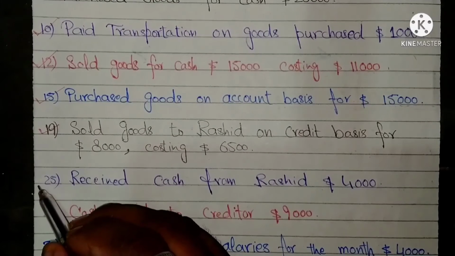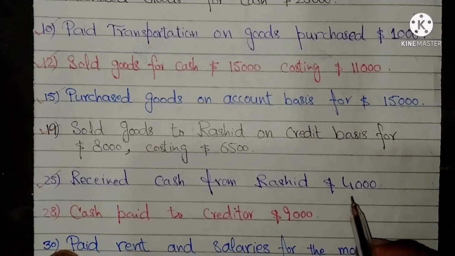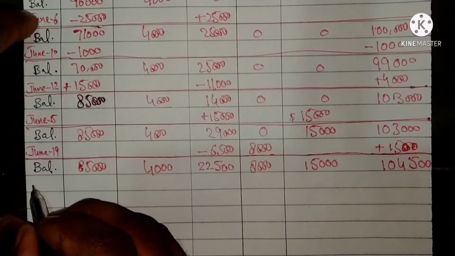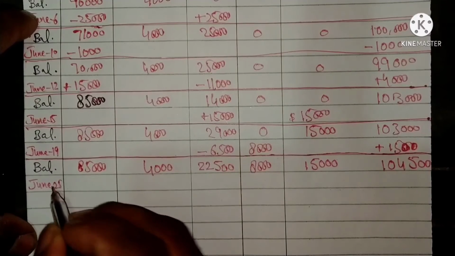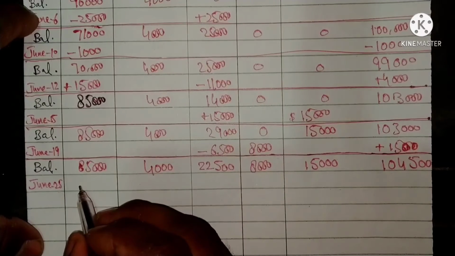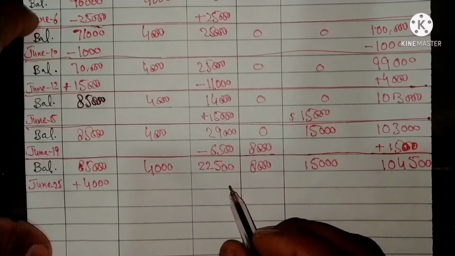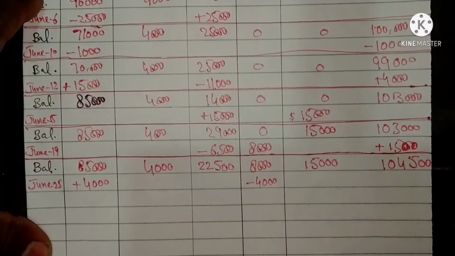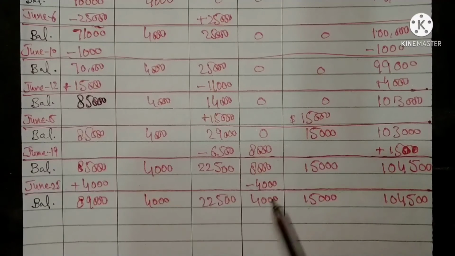The next is received cash from Rashid, $4,000. This entry has two impacts on the accounting equation, which are, June 25, receipt of cash $4,000, which will be added in asset cash, and $4,000 decrease from debtors. There is no change on the right side. Both sides are maintained. Let's see the balances of both sides.